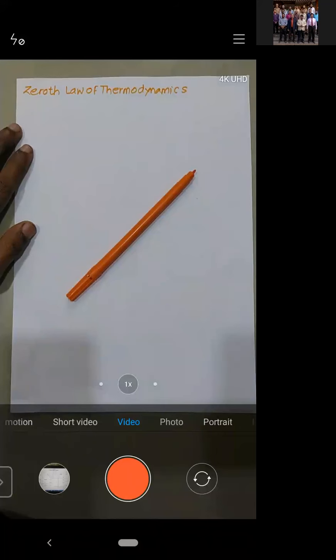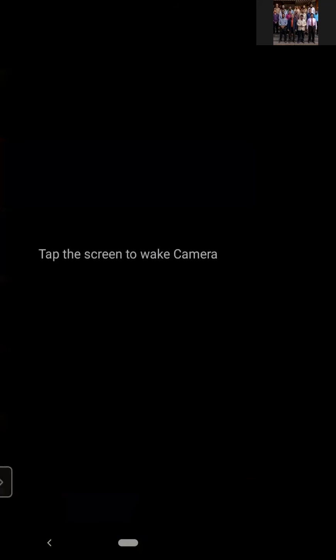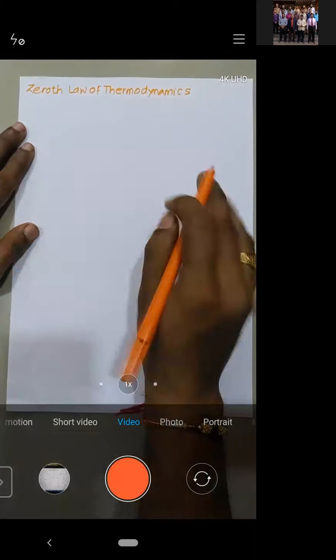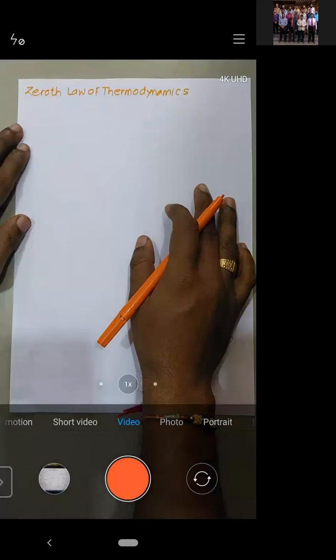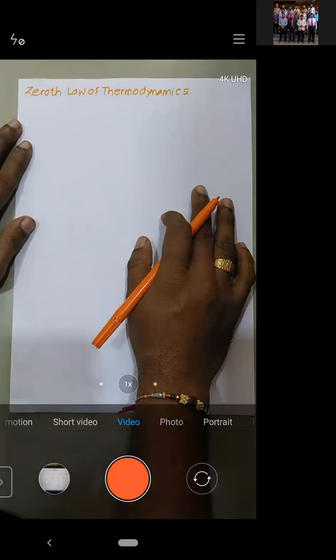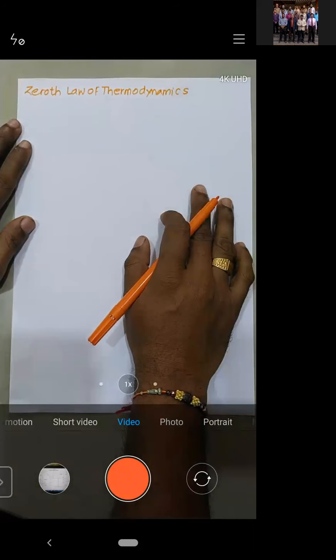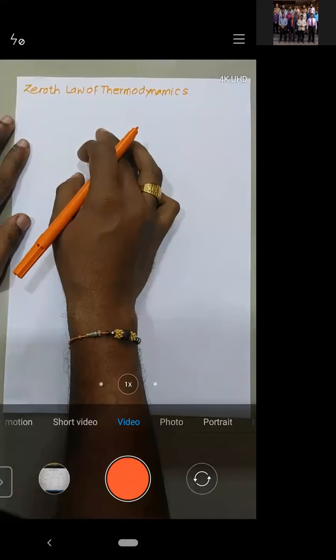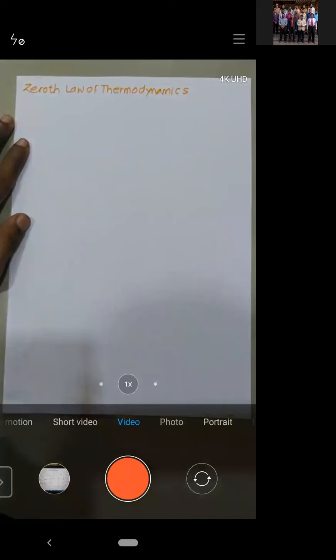Okay, so what does this law say? Did anybody have an idea what this law says? Okay, now see, I'll just explain. See what this law says.